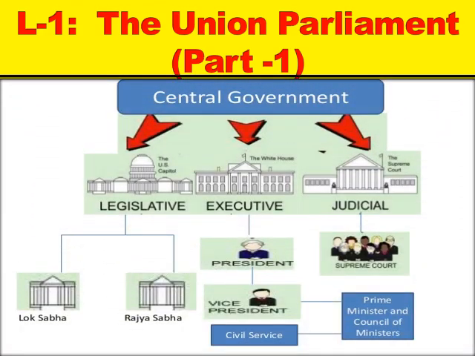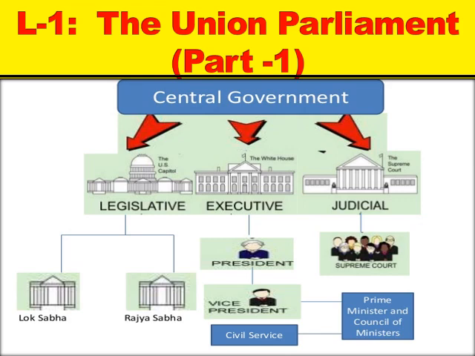Before we start the chapter, you should know that we have a dual government setup in our country, that is called the federal setup. That means we have the division of power between the central and the state government. So the central government basically has 3 pillars. There is a question: who is ruling at the center right now? You have to answer me whenever we have a Zoom class. And also answer me who is the Prime Minister. The reason is that you see him many times in the announcements for COVID.